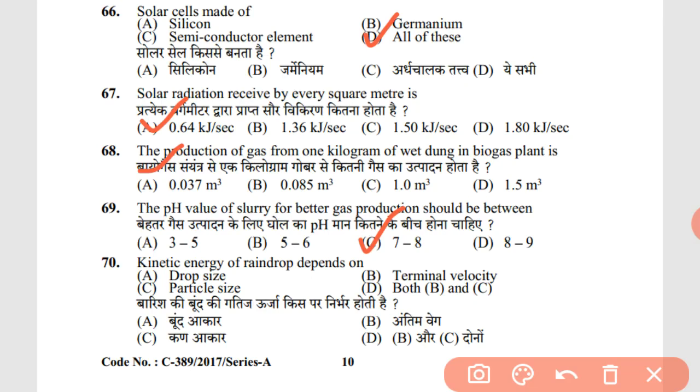Kinetic energy of raindrop depends upon D, both B and C, that is terminal velocity and particle size.